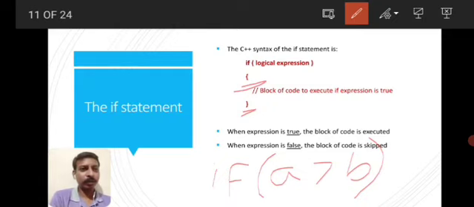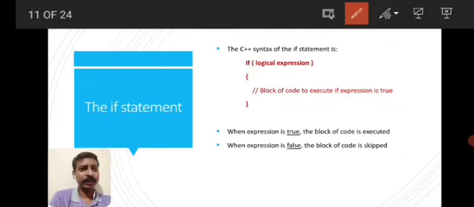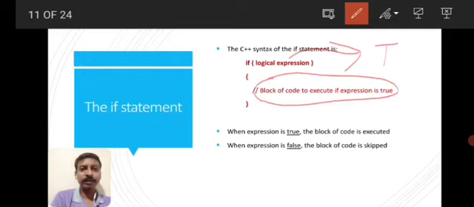Listen carefully: whatever program comes inside these curly braces will be executed only if the condition is satisfied. That means if the output of the logical expression is true, then whatever code is inside these curly braces will get executed.